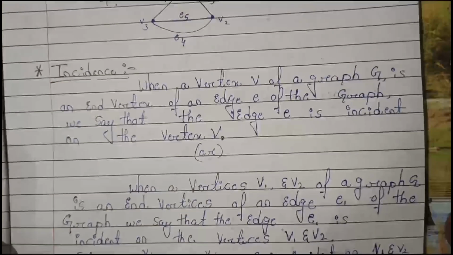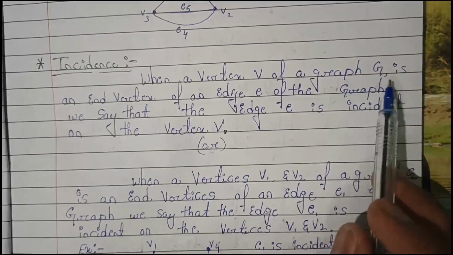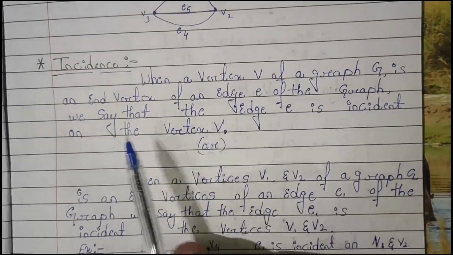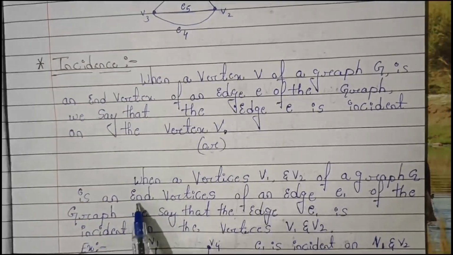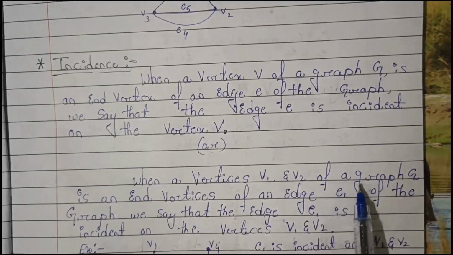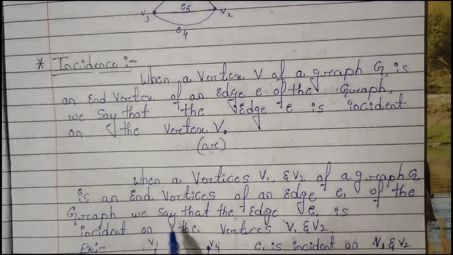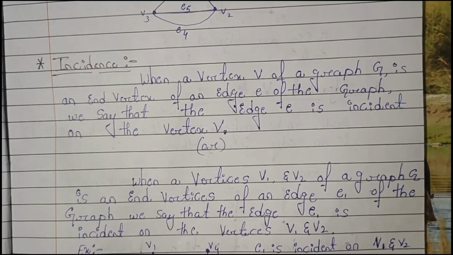Next is incidence. When a vertex V of a graph G is an end vertex of an edge E of the graph, we say that the edge E is incident on the vertex V. Or when vertices V1 and V2 of a graph G are end vertices of an edge E1 of the graph, we say that the edge E1 is incident on the vertices V1 and V2. Let's understand with an example.